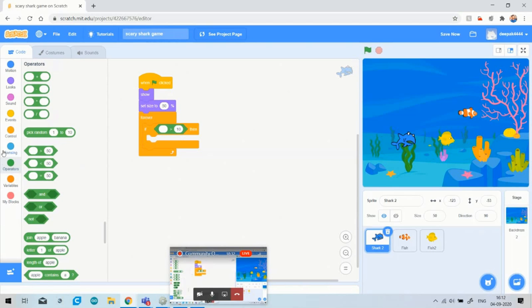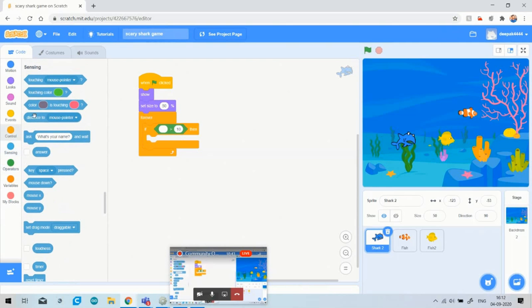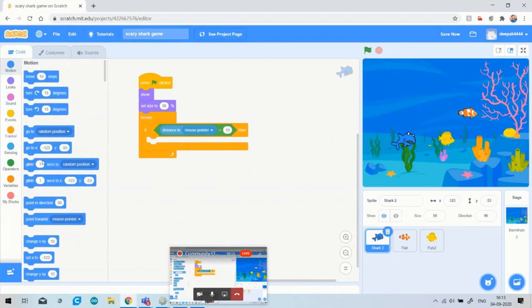Okay, for this you have to go to the sensing option, and you can see that after the three blocks there is an option distance to mouse pointer. It means whenever your distance will be greater than 10, the shark will point according to my mouse pointer. And where is the option about point towards mouse pointer? It is available in the motion block, just below point in direction 90.